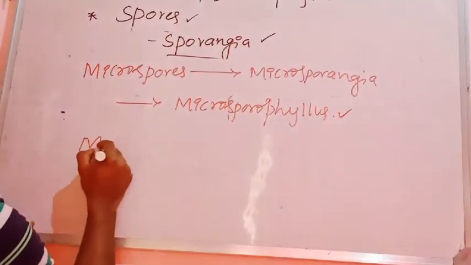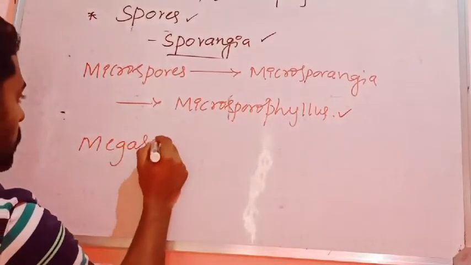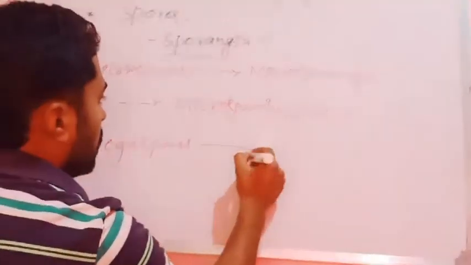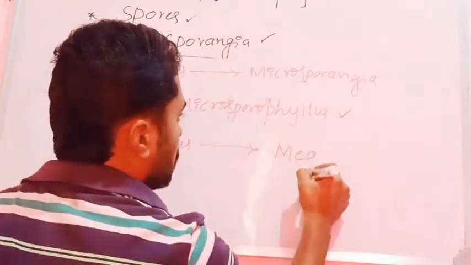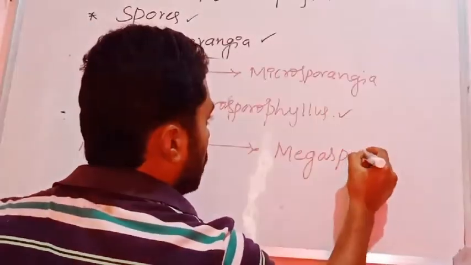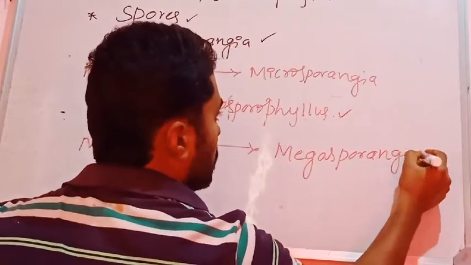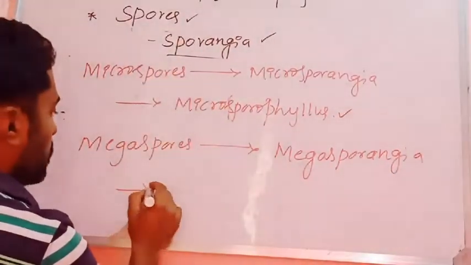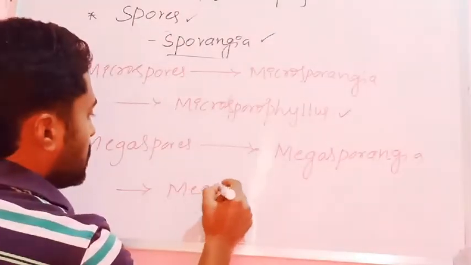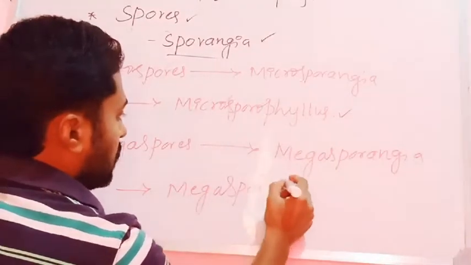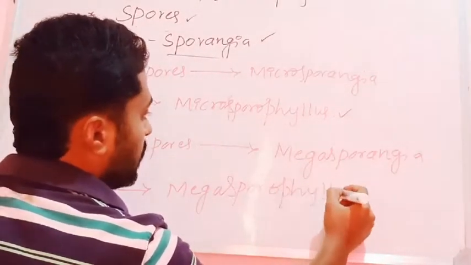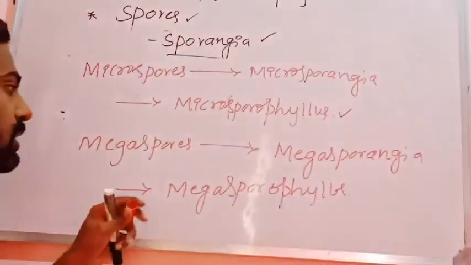Similarly, the megaspores are borne within the sporangia called megasporangia, and megasporangia are borne on the leaves called megasporophylls.